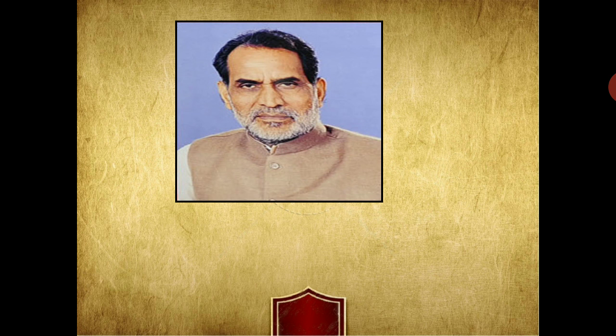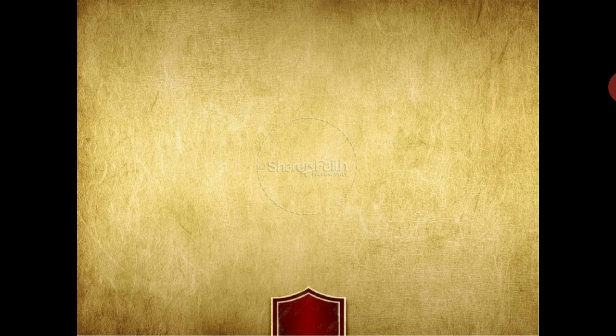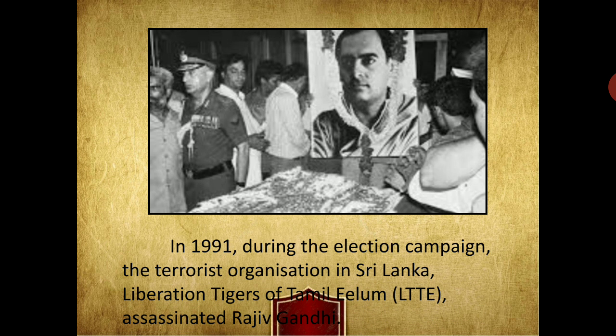After 1990, things started changing. In 1991, during the election campaign, the terrorist organization in Sri Lanka, the Liberation Tigers of Tamil Eelam, assassinated Rajiv Gandhi. As we know, it was a very difficult time: first the assassination of the mother, Indira Gandhi, and after that the assassination of Rajiv Gandhi.